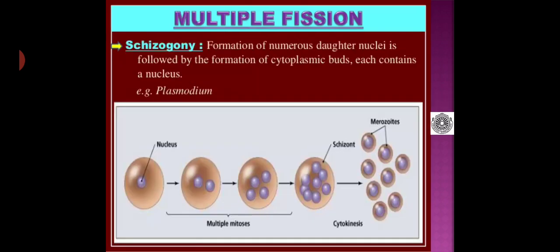This is another diagram of multiple fission, otherwise sometimes called schizogony, where the formation of numerous daughter nuclei is followed by the formation of cytoplasmic buds, and each contains a nucleus. That is what you can make out. So the single nucleus of the parental cell initially divides into 2, later into 4, later into 8, and 8 into 16. Likewise, it keeps on dividing, and these daughter cells produced are called merozoites.